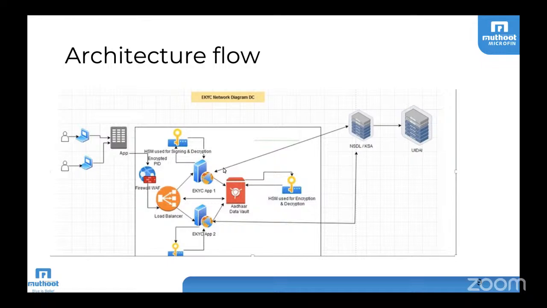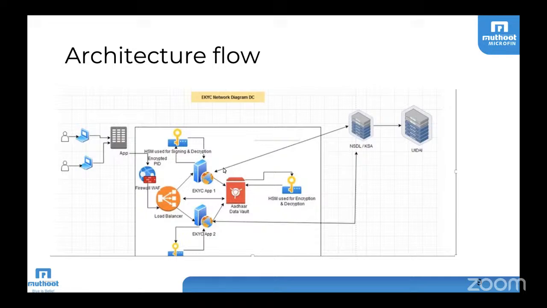He is providing an application, and through that application, this data will be validated through a high secure module used for signing and decryption. Then it will go through all these security mechanisms, and then travel to NSDL or KSA. Then it will go to UIDAI and return back to our application. This is the traffic flow. And for setting up all these things, I have mentioned from my first slide.